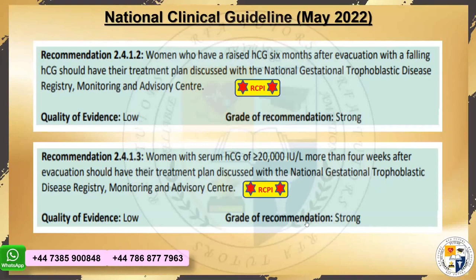At the same time, if 4 weeks have passed in the follow-up, friends, and the beta HCG in the exam question of your single best answer stays 20,000 and more after evacuation, again, that needs to be discussed in the National Gestational Trophoblastic Disease Registry. So I repeat this recommendation again, please. I hope you all understand. If it's persistently raised, no matter that it's a falling pattern, but it's raised at 6 months, not coming back to normal, or at 4 weeks it's equal to or more than 20,000, that is going to be discussed in the National Gestational Trophoblastic Disease Registry.